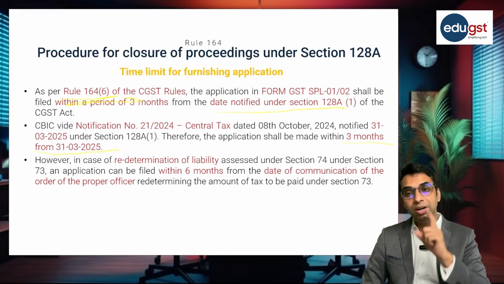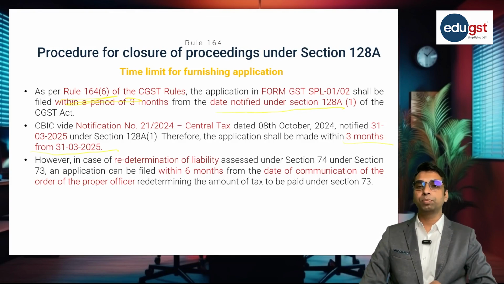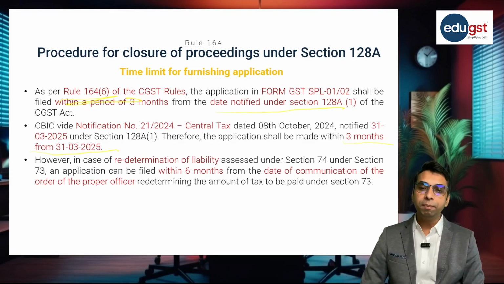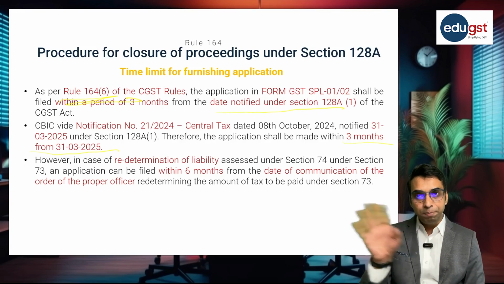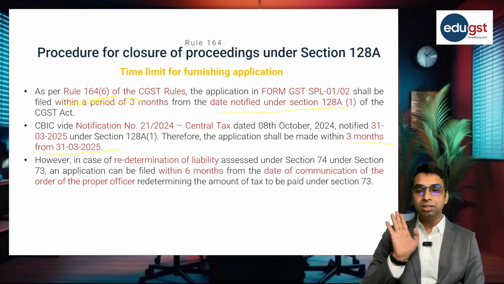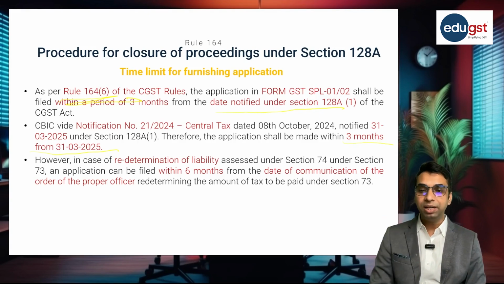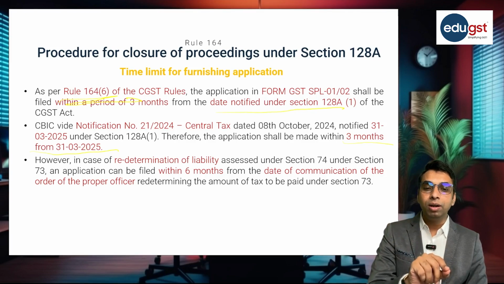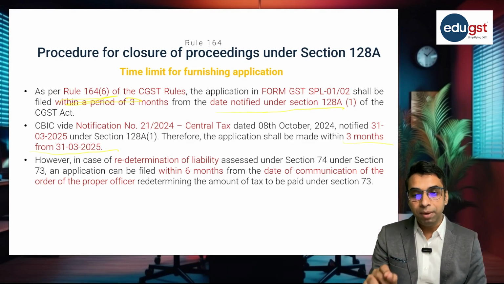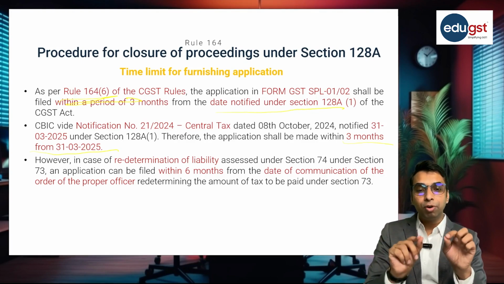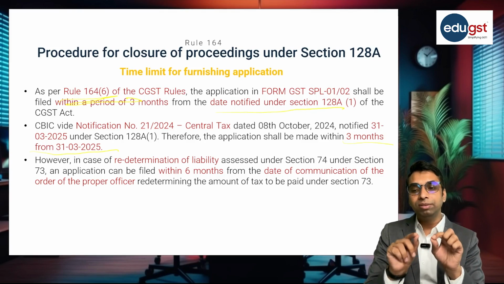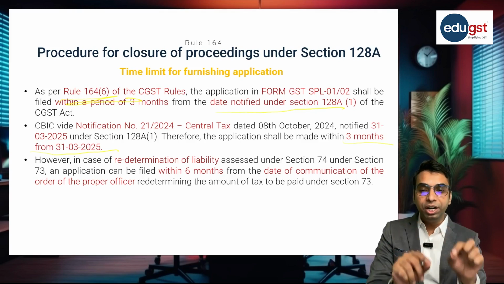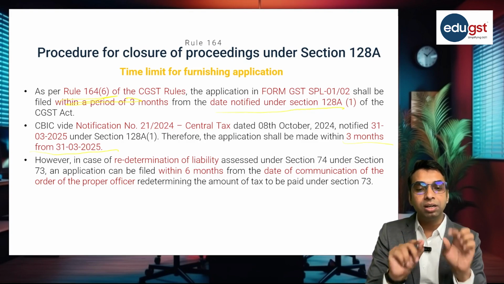However, there is one restriction. In case of redetermination of liability, this period of 3 months is not applicable. So there is an exception. What is the exception? In case of redetermination of liability assessed under section 74 but now confirmed under section 73, an application can be made within a period of 6 months from the date of communication of the order by the proper officer redetermining the amount of tax paid under section 73.